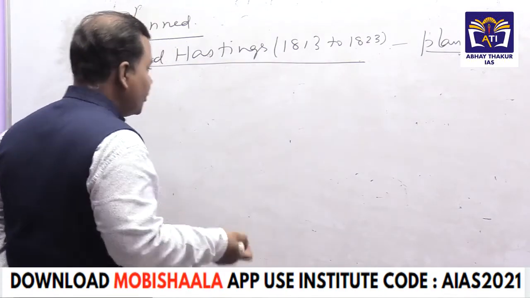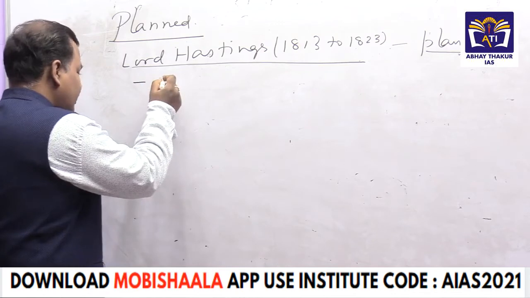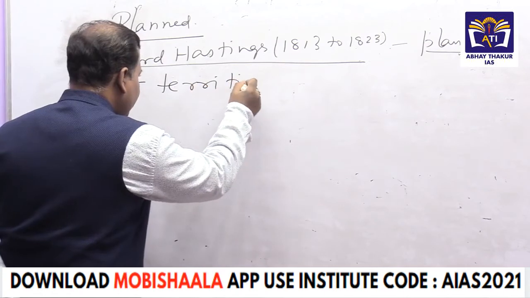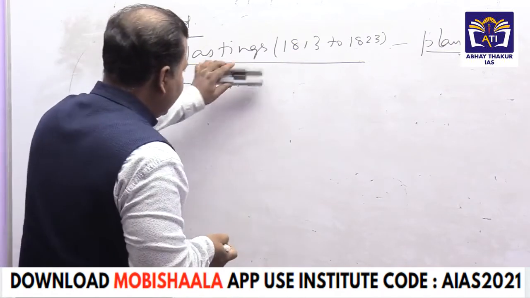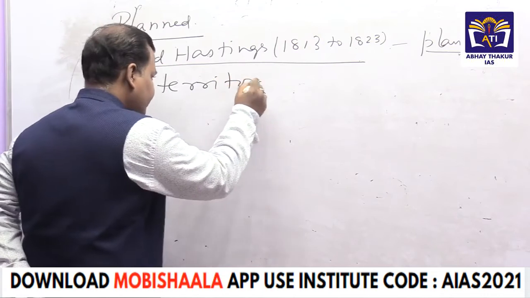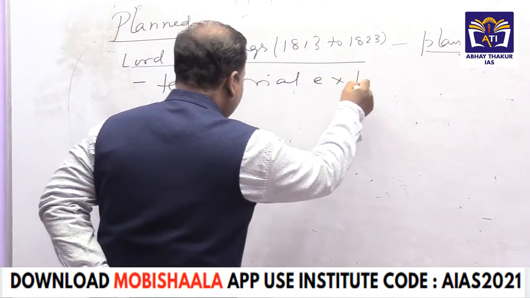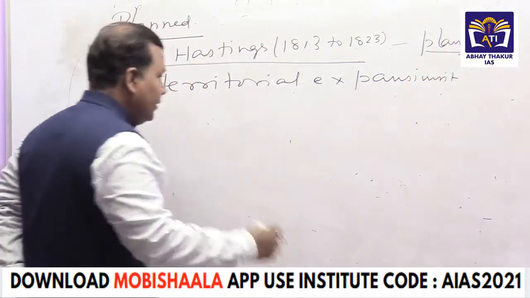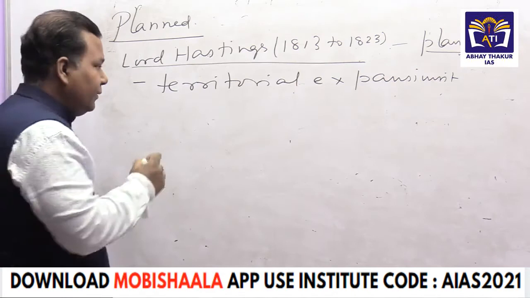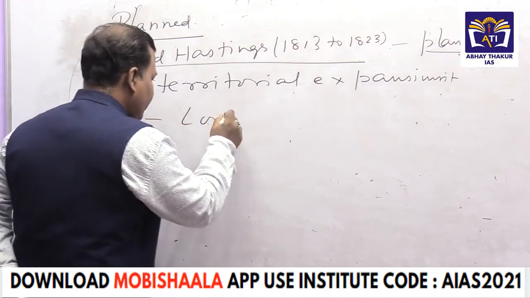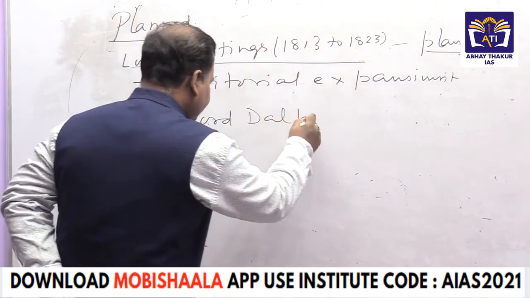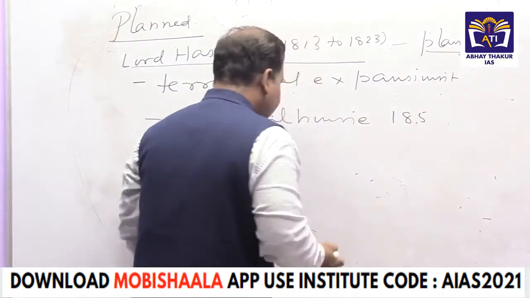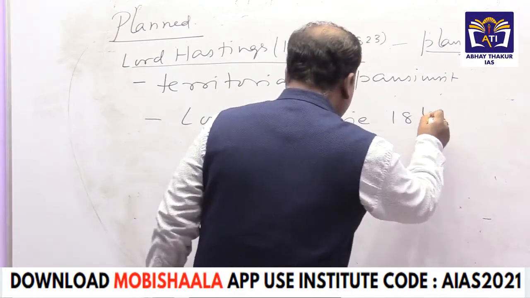Now how do we have to support this? From the coming of Lord Hastings, the territorial expansionist policy was followed. Territorial expansionist policy was followed, not by Lord Hastings only, but by every subsequent person till Lord Dalhousie, 1848 onwards.